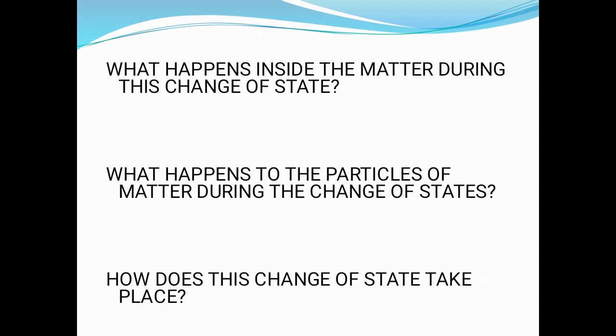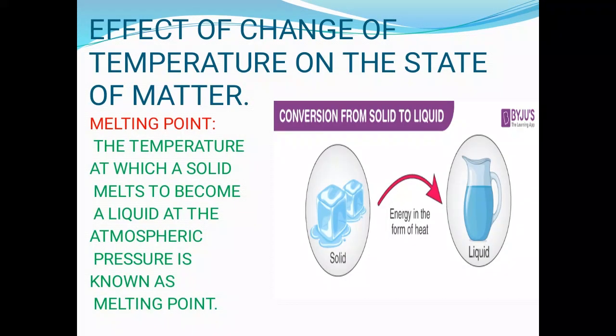As we have seen in the last video, matter is made up of particles. So we will learn what happens to the particles present in the matter while changing its state, and how this change of state takes place. We will also see how this change from solid to liquid, or liquid to gas, or solid to gas, whatever it may be, takes place. So first of all, we will look into the effect of change of temperature on the state of matter.